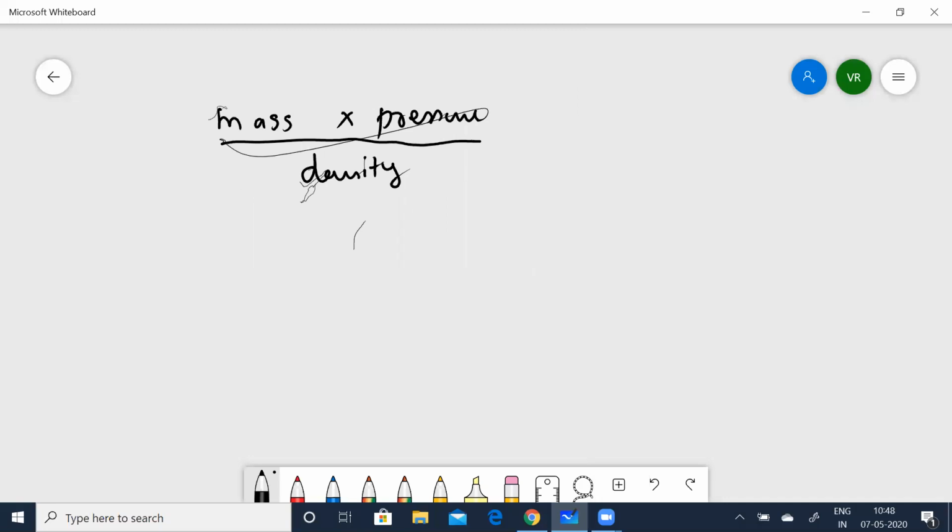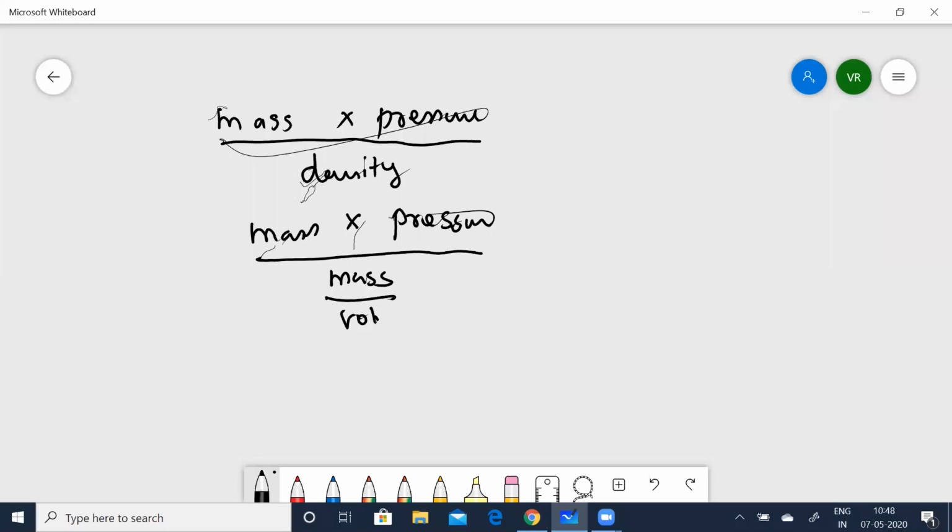Now you know density is nothing but mass per unit volume. So I'll write mass into pressure divided by mass per unit volume. So mass and mass will get cancelled. So now we have pressure into volume.